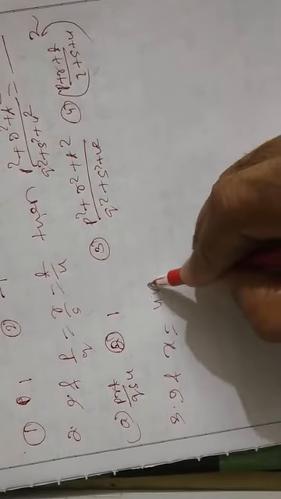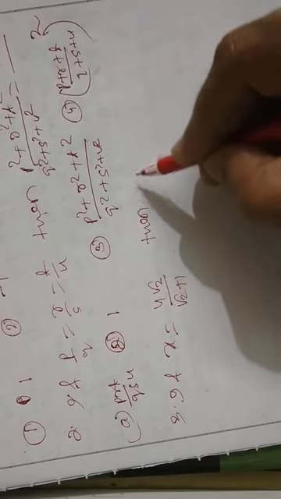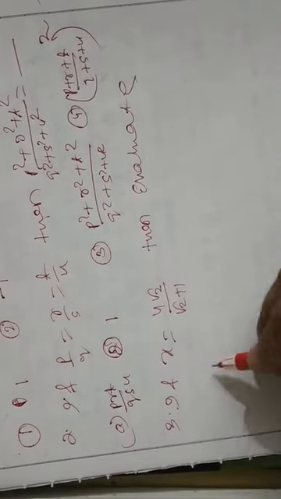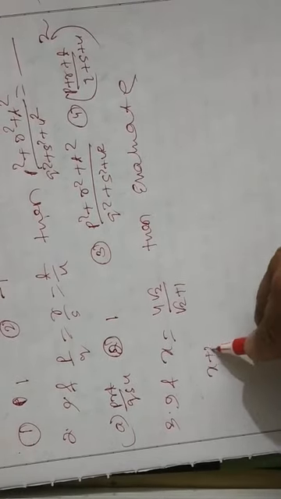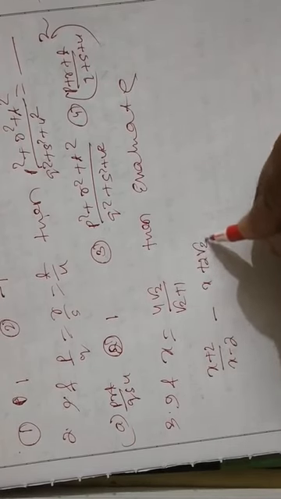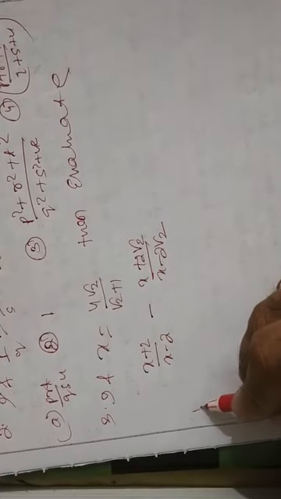3. If x equals 4 root 2 by root 2 plus 1, then evaluate x plus 2 by x minus 2 minus x plus 2 root 2 by x minus 2 root 2. 4.